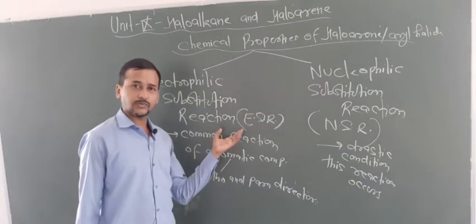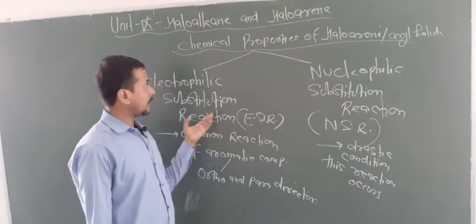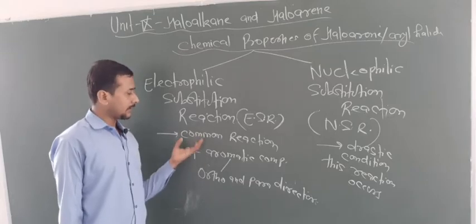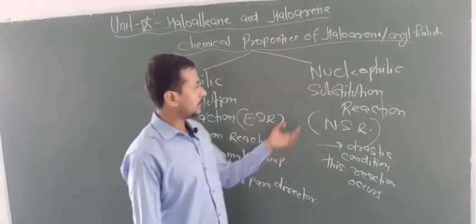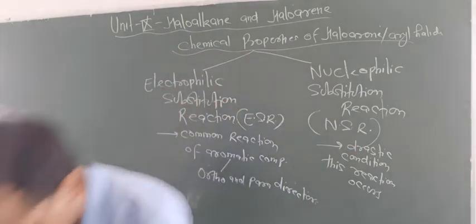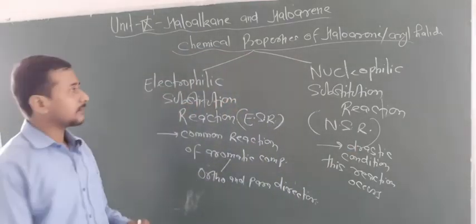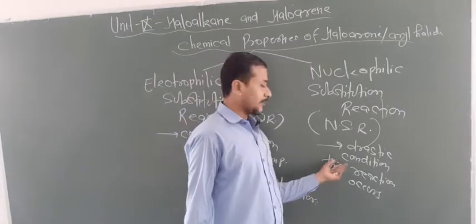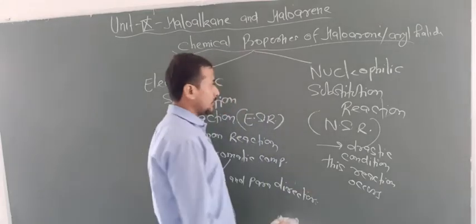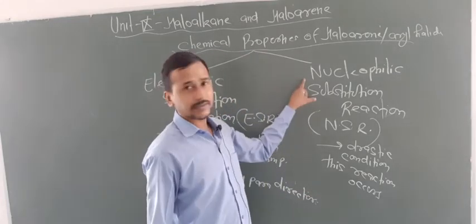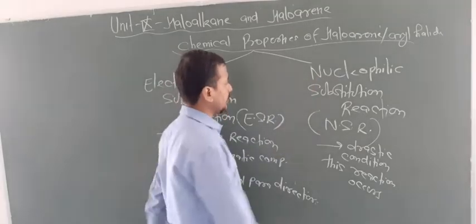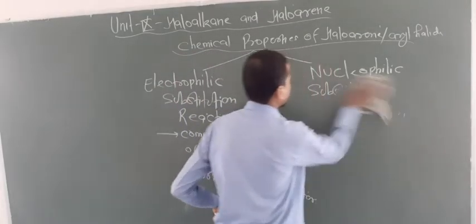The most common reaction which we have to know from the examination point of view is the electrophilic substitution reaction. This is the common reaction of aromatic compounds, and this reaction occurs in drastic conditions, that means harsh conditions. If you apply those conditions, then this type of reaction may take place. Otherwise, normally this type of reaction does not take place. So here you have to know why this type of reaction does not take place easily. You have to give some conditions to apply the nucleophilic substitution reaction.